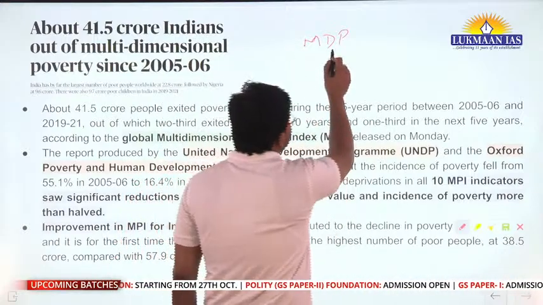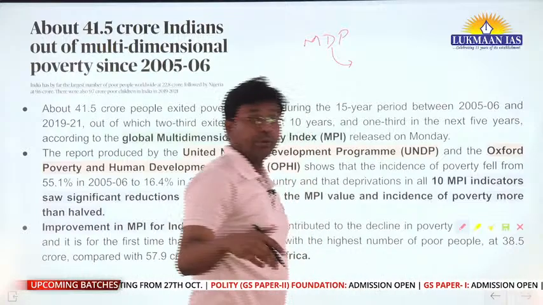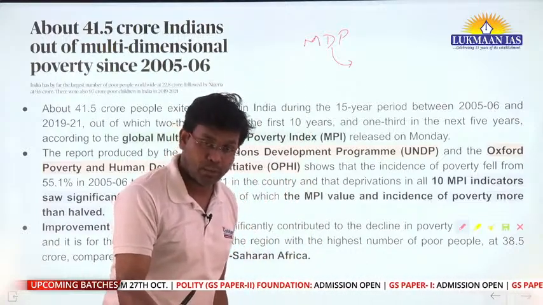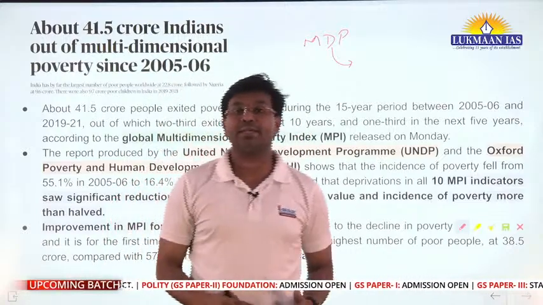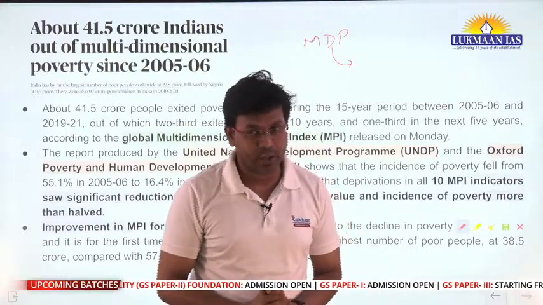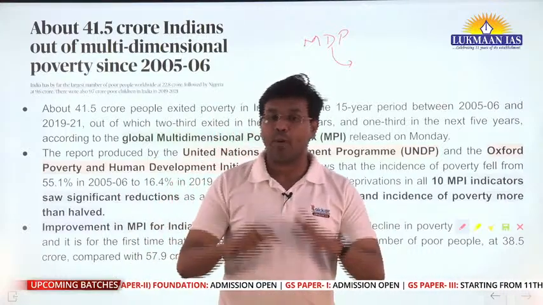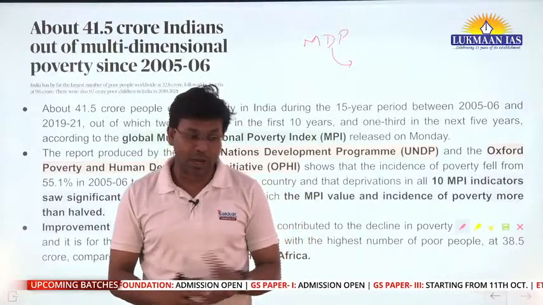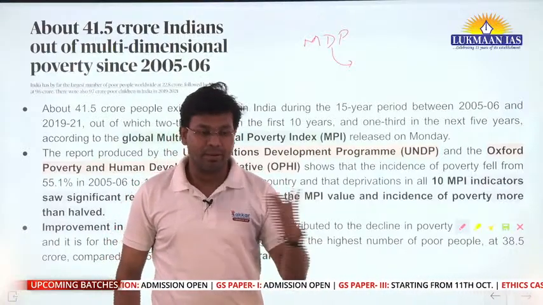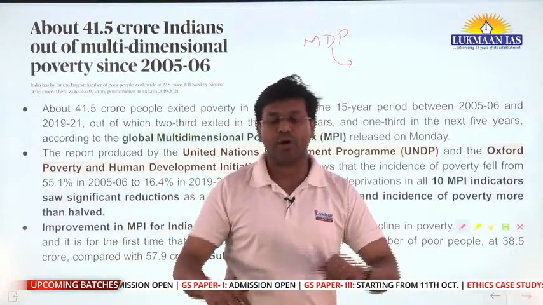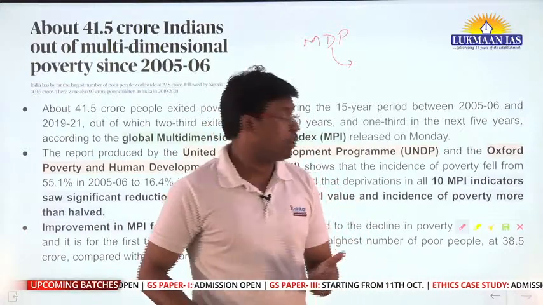So in multidimensional poverty, nutritional status may be taken into account. The education status of the family members may be taken into account. The carpet area, how much area they have for staying, for example how much is concrete, is taken into account.